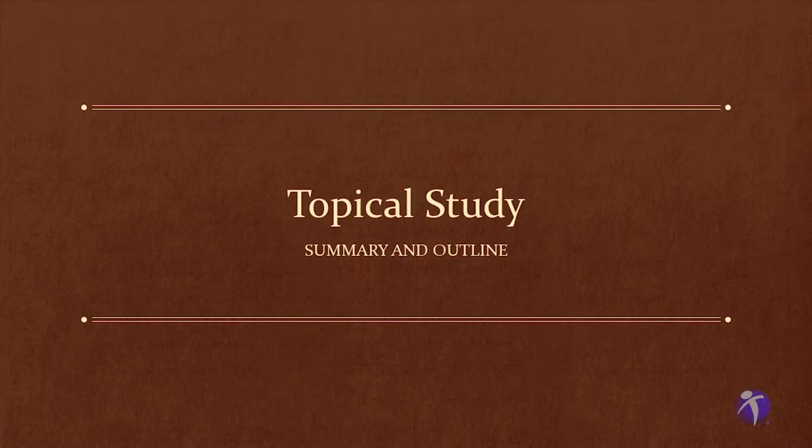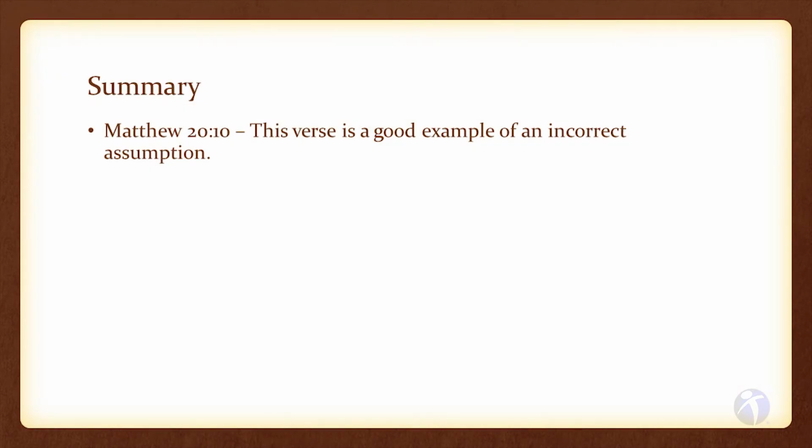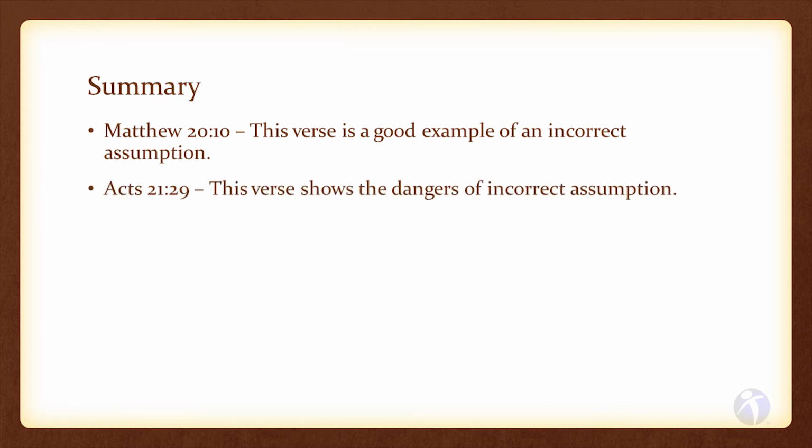Let's summarize what we have found out. We will list each verse that we added to our list and think about what it can demonstrate or teach. Matthew 20:10. This verse is a good example of an incorrect assumption. It demonstrates how we can think one thing and it turns out to be wrong. This might be a good verse to start with if we were building a lesson because it demonstrates the possibility of assumption. Acts 21:29. This verse shows the dangers of incorrect assumption.